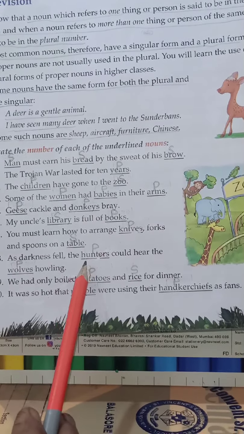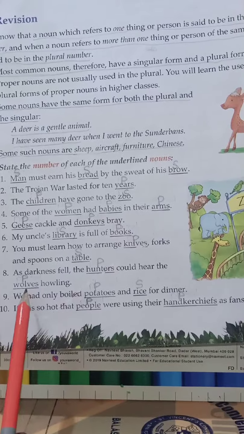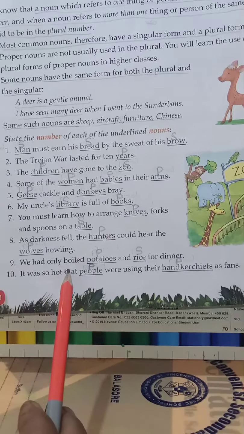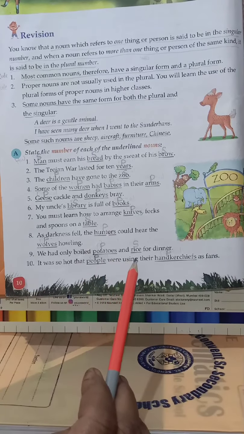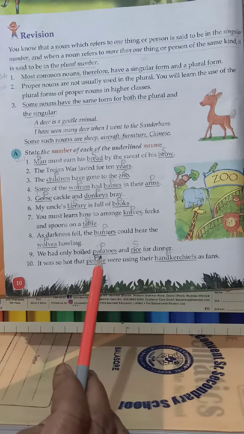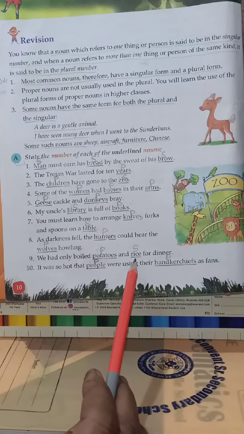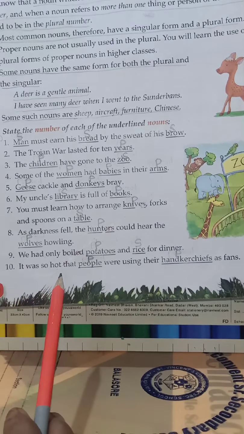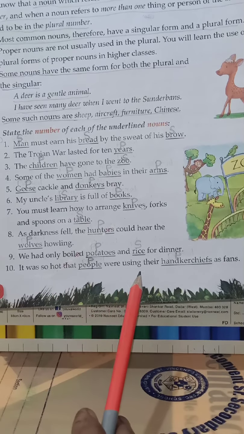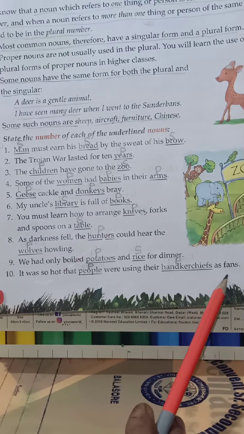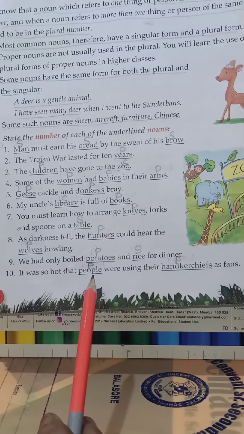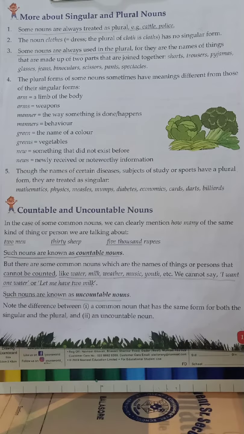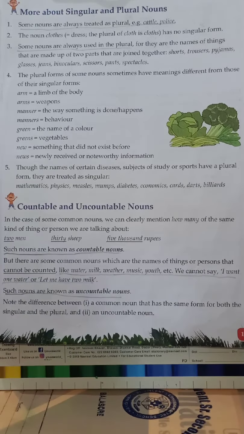Hunters, P. Wolves, also P. Then question number 9. We had only boiled potatoes and rice for dinner. Potatoes, P. Rice, S. Then question number 10. It was so hot that people were using their handkerchiefs as fans. People, P. Handkerchiefs, P.